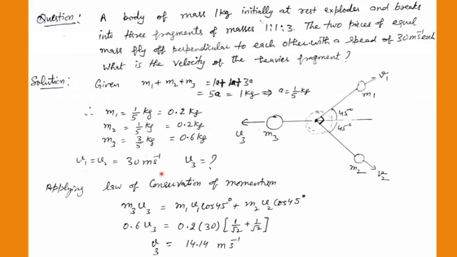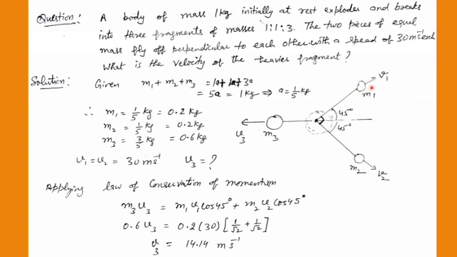V1 and V2 are given, and V3 is to be calculated. So you have to apply conservation of linear momentum, that is Pi equals Pf. Or you can use components: the momentum in the minus x direction should equal the momentum in the plus x direction. Since both fragments move perpendicular and have the same masses, the angle from this line will also be the same, so 45 degrees each.